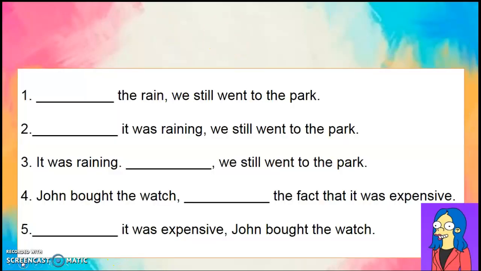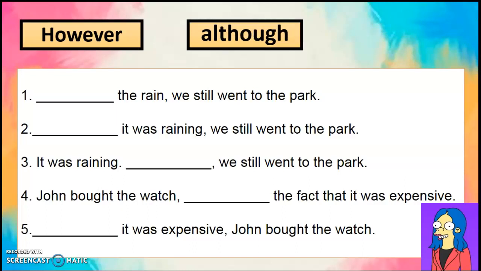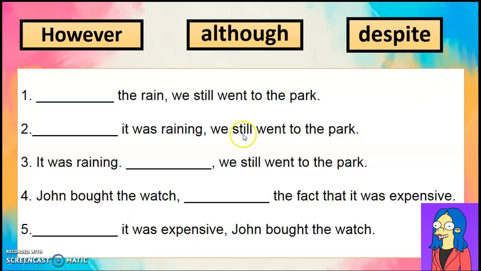Well, that's it about linkers of contrast. Now it's your turn to complete these sentences. Here we have 5 sentences that need to be connected with a linker of contrast. In this case, we are going to use however, although, and despite.